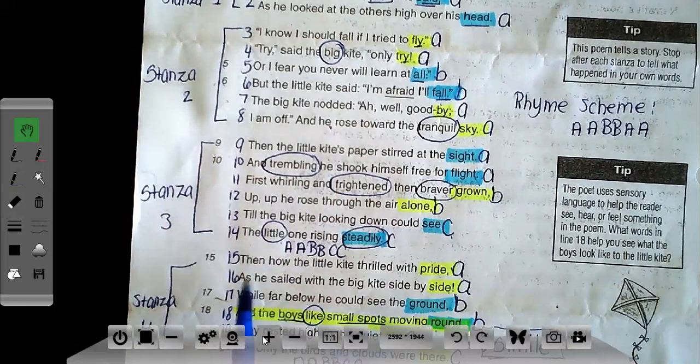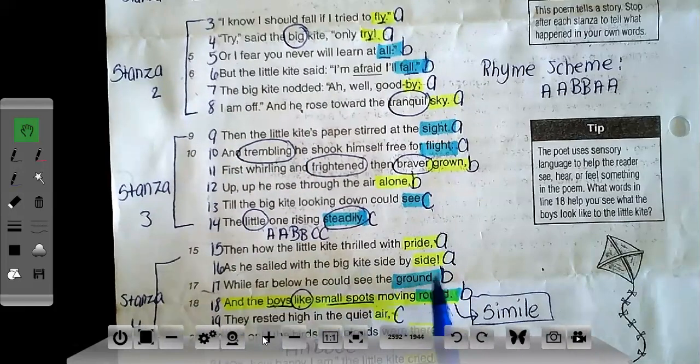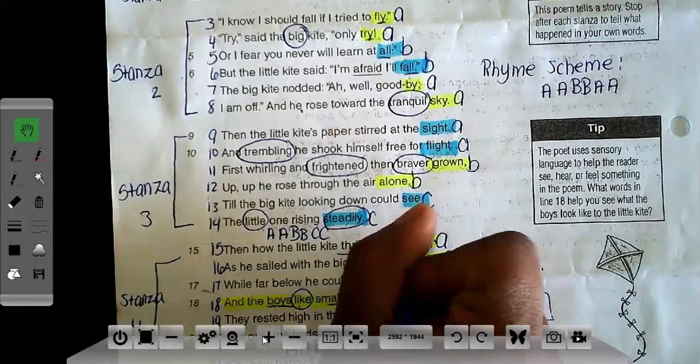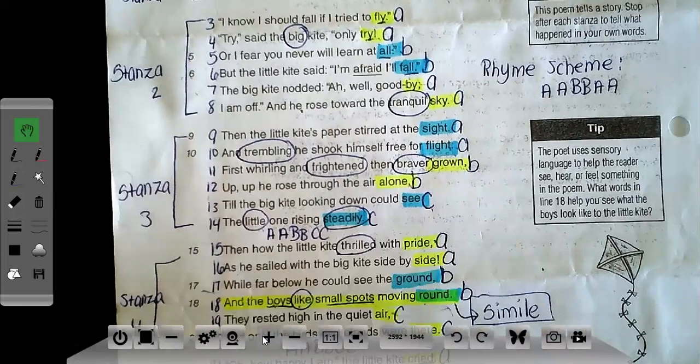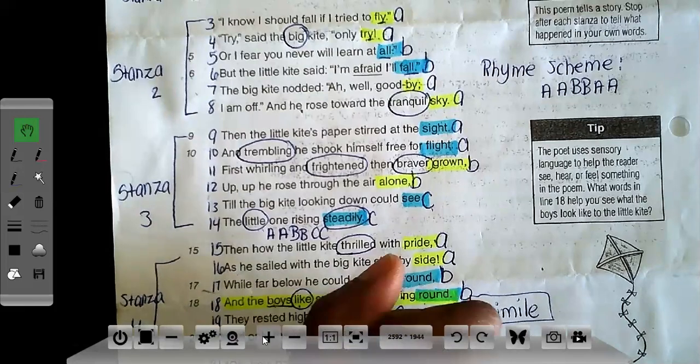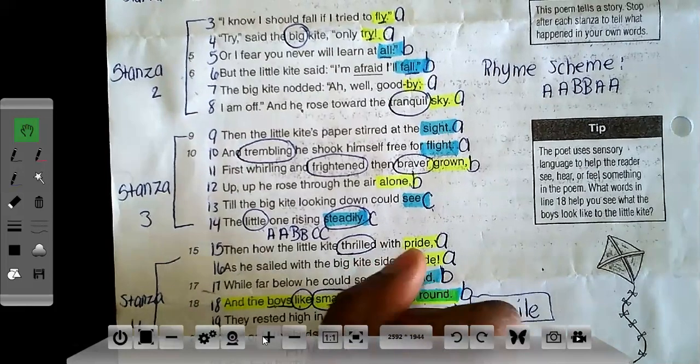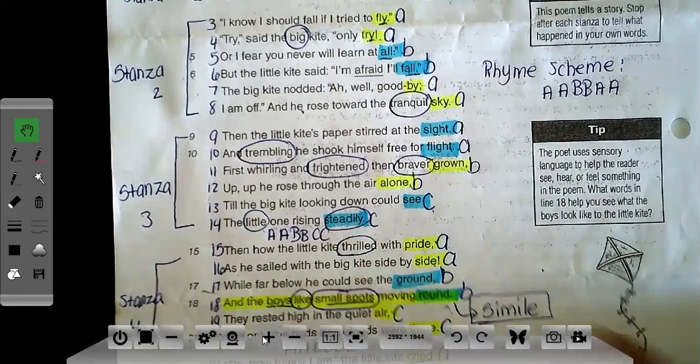Then how the little kite thrilled with pride. Thrilled is a sensory detail that describes how someone feels. As he sailed with the big kite side by side, while far below he could see the ground and the boys like small spots, so that both of those would be considered sensory, small spots, okay? We're describing what it looks like.